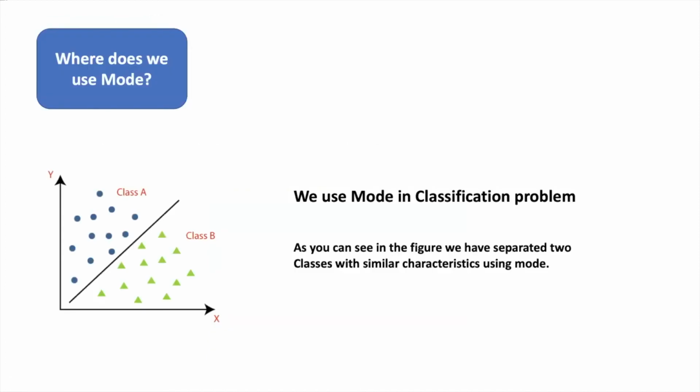Now our question will be, where do we use mode? We mostly use mode in classification problems. As you can see in the figure, we have separated two classes, class A and class B, with similar characteristics. Class A has blue circles and class B has triangles. How do we count this? We count this by using our mode.